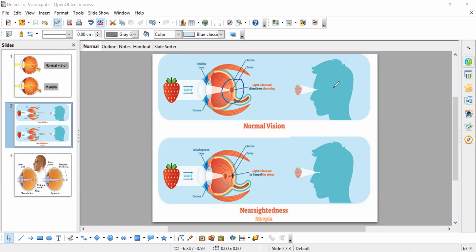See here the distance between the image and the retina. That is what I want to explain to you. Don't go into deep thinking. So this is clear now, myopia, for everybody? Clear, ma'am.